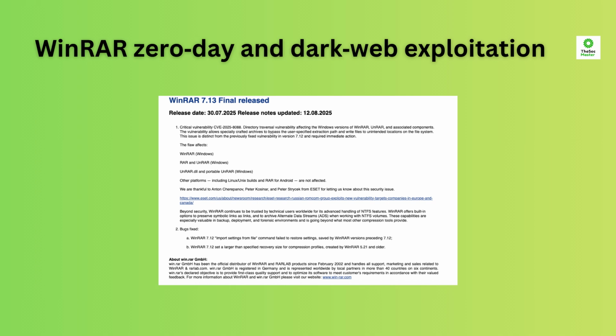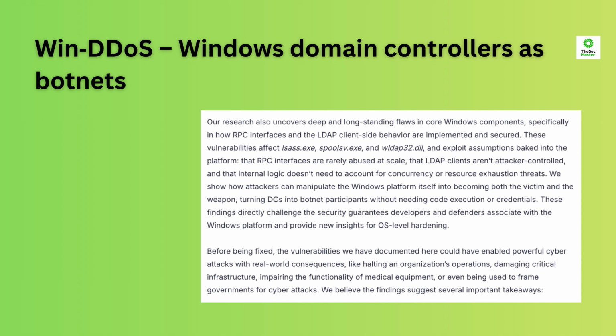Train staff not to open unsolicited archives, especially those from unknown senders. And consider implementing sandboxing or detonation chambers for inbound email attachments. Organizations should monitor for unusual file extraction paths and disable the ability for archive tools to create symbolic links on Windows.